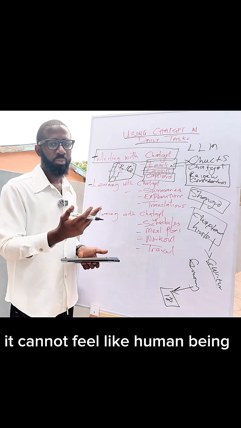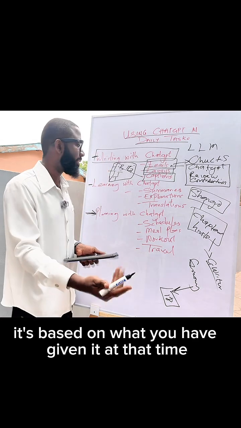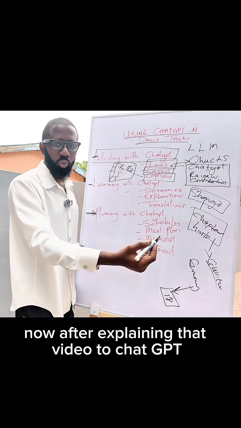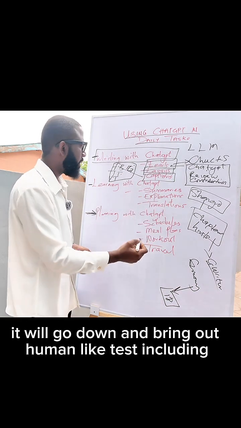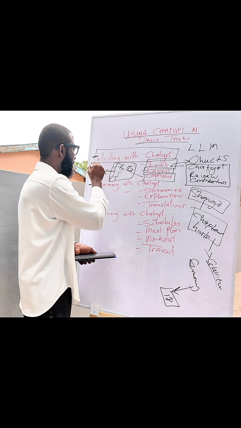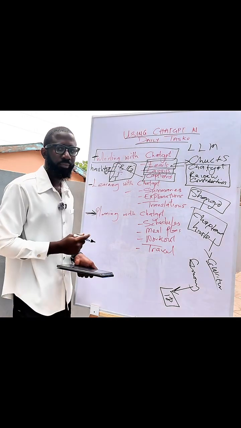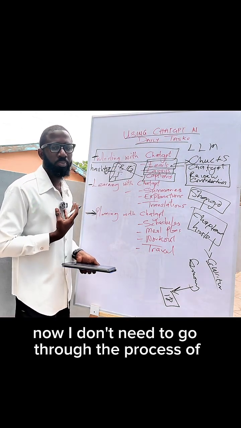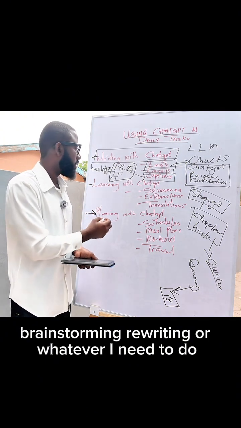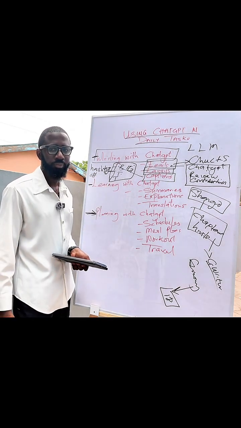It cannot feel like a human being. It doesn't know your next move. So it provides based on what you have given it at that time. After explaining that video to ChatGPT, it will bring out human-like text, including hashtags. I don't need to go through the process of brainstorming or rewriting. ChatGPT would bring it out, and also bring out hashtags.